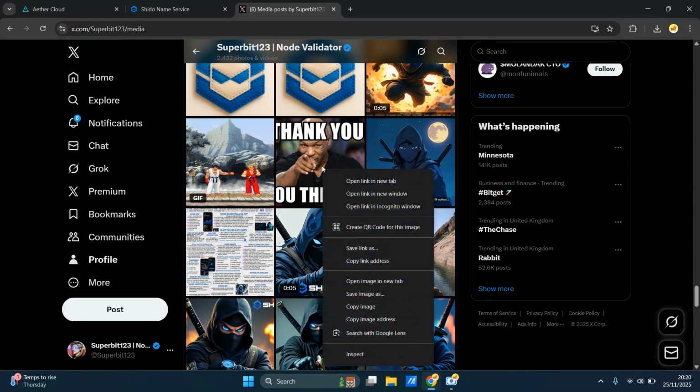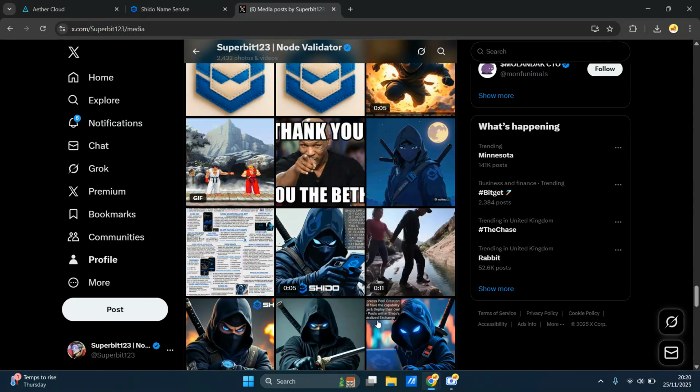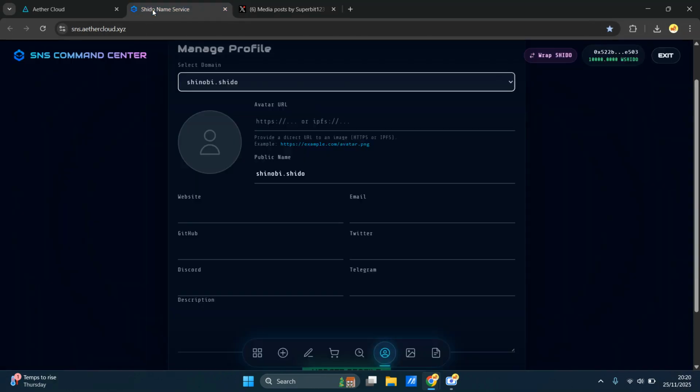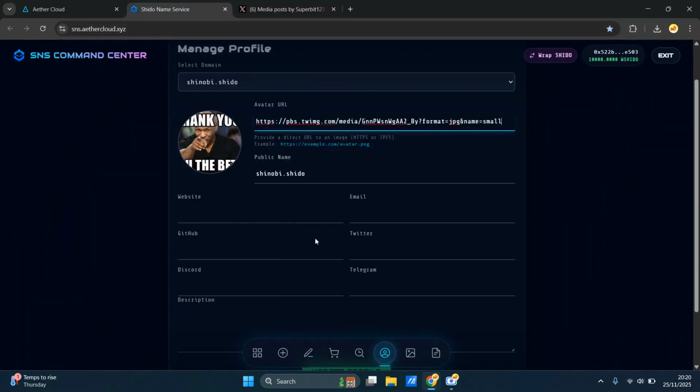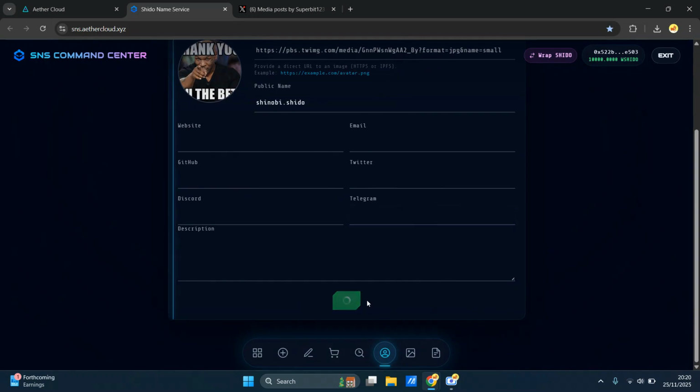So what you do here, you right click, you copy image address, not copy image, you copy image address. Then you go back to Shido Name Service, and you just simply paste it in here straight away. Boom, it's there. It's done. If you've got a website, you can put that information in, GitHub, your X account, your Telegram account, and then you update it.